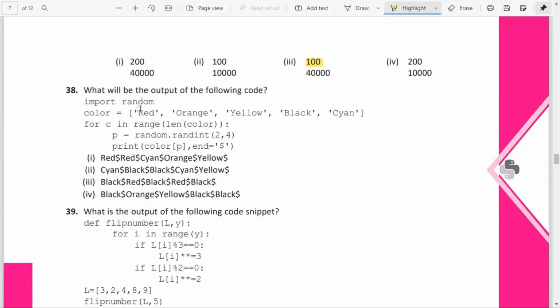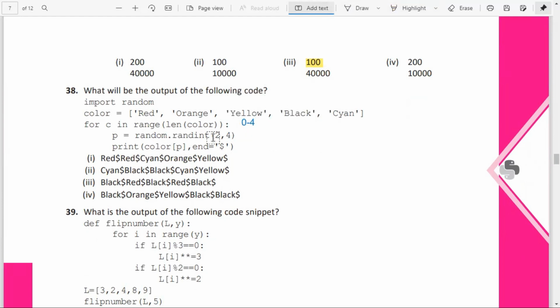Okay, import random, color is given: red, orange, yellow, black, cyan. For Z in range, length of color, how much? 1, 2, 3, 4, 5. Range of 5 means 0 to 4. The range function will be taking the values 0 to 4.